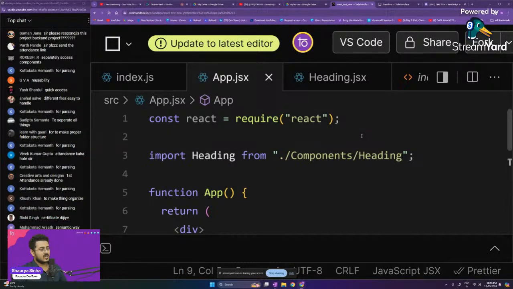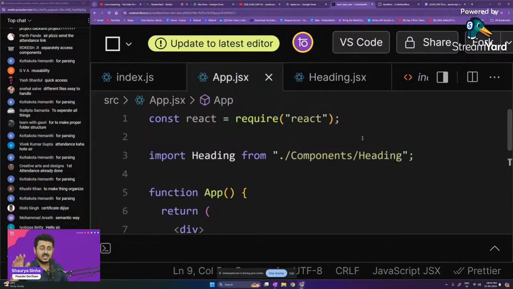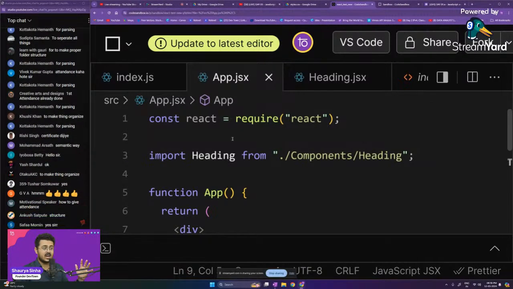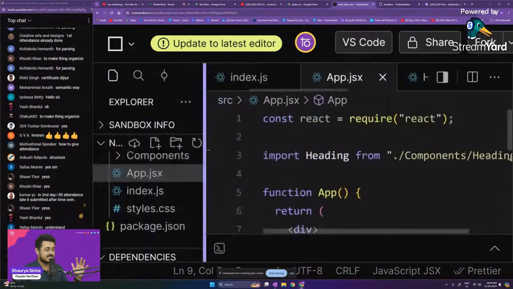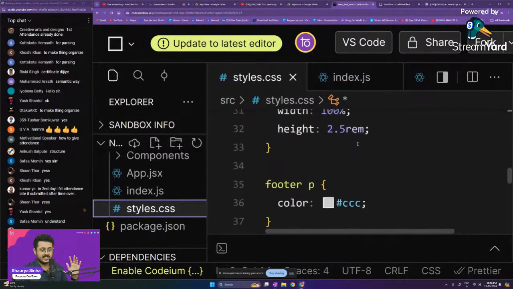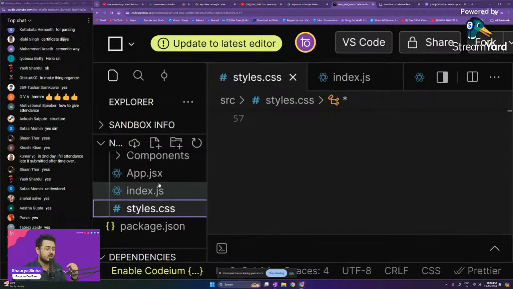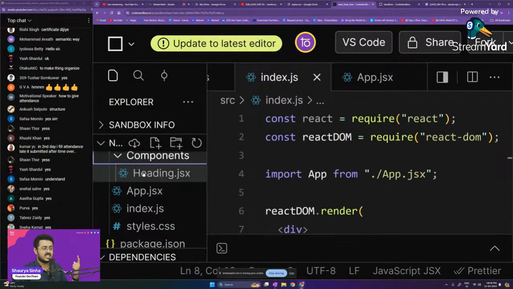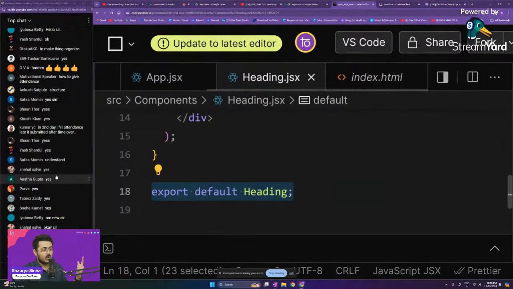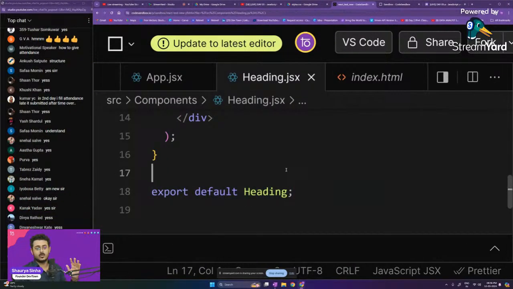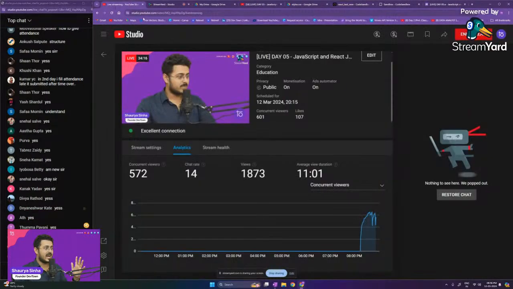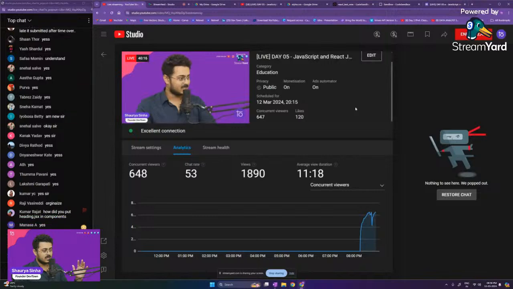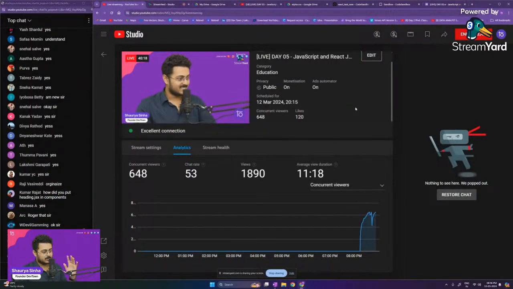Yes? Okay, now before tomorrow's class, I want you guys to reach till here. I want you to copy paste the styles.css that is given in the description of the video. I want you to create the app.jsx, the index.js, the components folder, the heading.jsx. I want you to do all this before coming to tomorrow's class. Can you guys do that for me? Please do let me know.